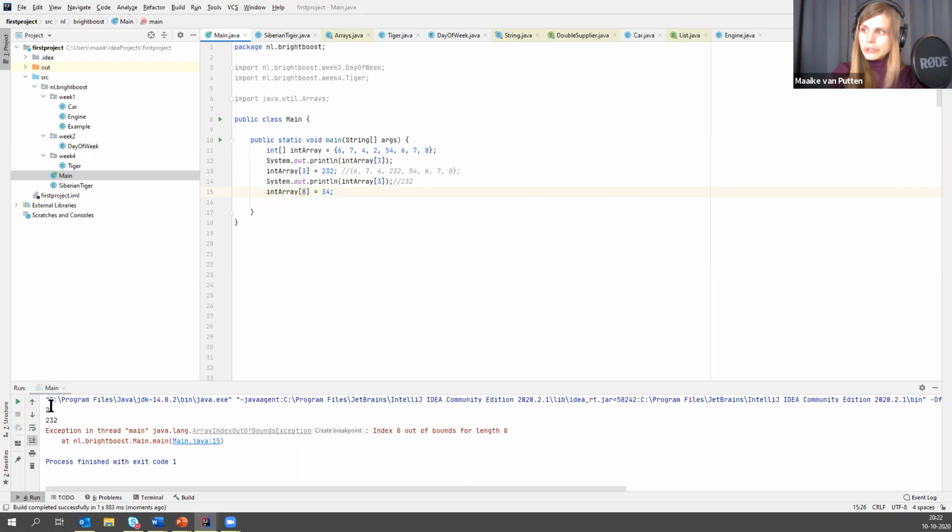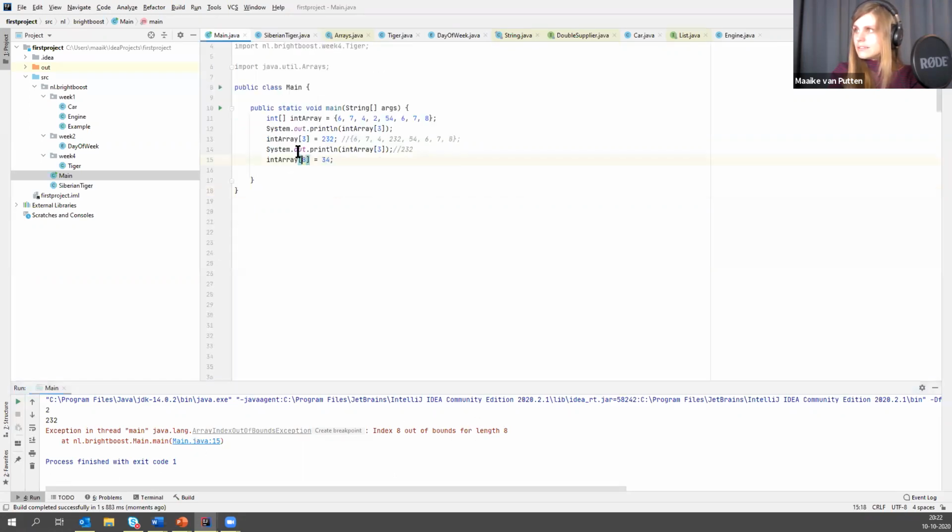It prints first 2, then 232, and then it says index out of bounds for length 8 at this line. So it's saying at this line, I'm getting an array index out of bounds. Well, that's what I predicted. Does that clear it up for the people who answered out of bounds to the previous question? Getting some yeses. That's good.